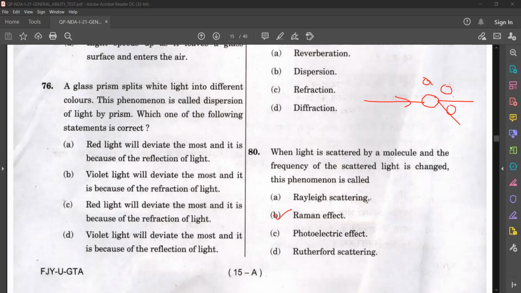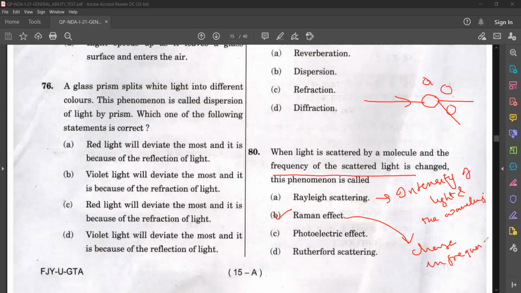Then Rayleigh scattering. Rayleigh scattering gives the relation between intensity of light and the wavelength of light. But the change in frequency of the scattered light is given under Raman effect. So that is also a direct question.